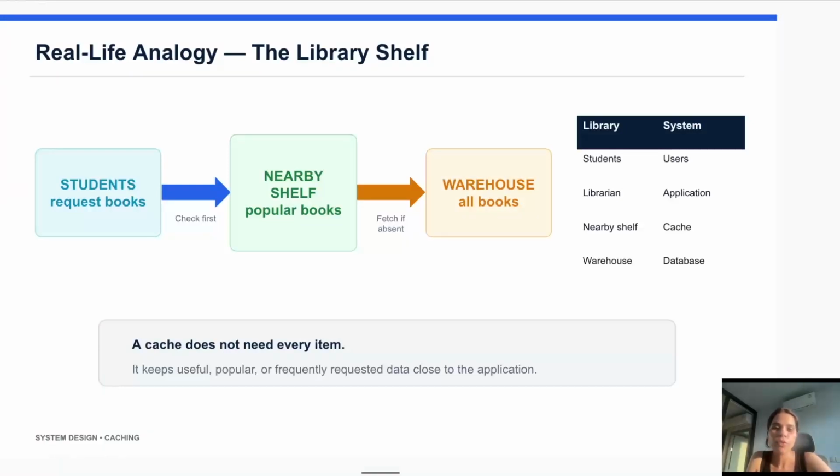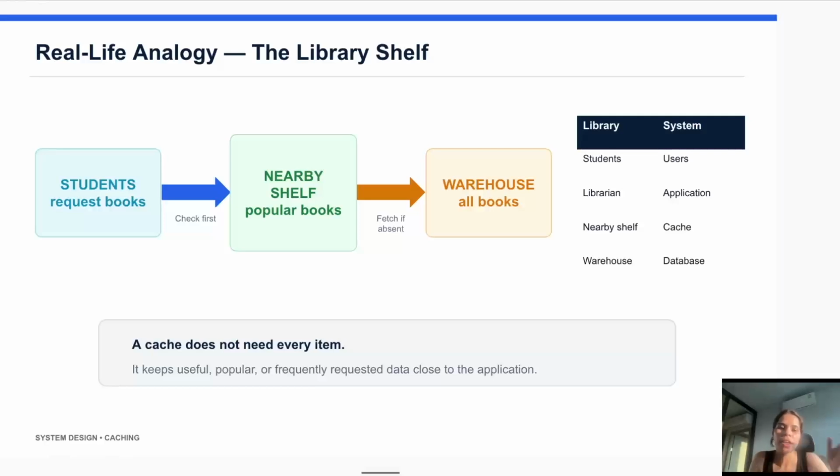Next is a real life analogy: the library shelf. In layman's terms, suppose we have a library, and that library has a huge warehouse where all the books are stored. Whenever a student asks for a book, the librarian goes to the warehouse, searches for the book, brings it back, and gives it to the student. This works when only a few students come to the library. But imagine thousands of students asking for the same popular book again and again.